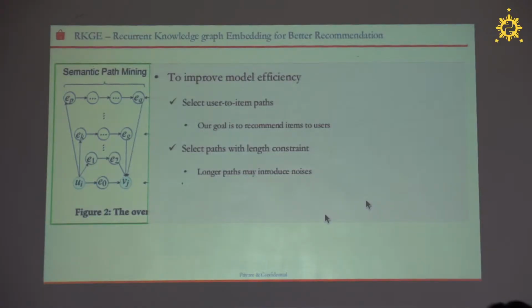Okay, so I will tell some details about the different parts. The first part is semantic path mining. As we know, the knowledge graph is very huge, and it contains a lot of information. So there are a lot of entity pairs. To improve the model efficiency, we only select the user-to-item pairs because our goal is to recommend items to users.